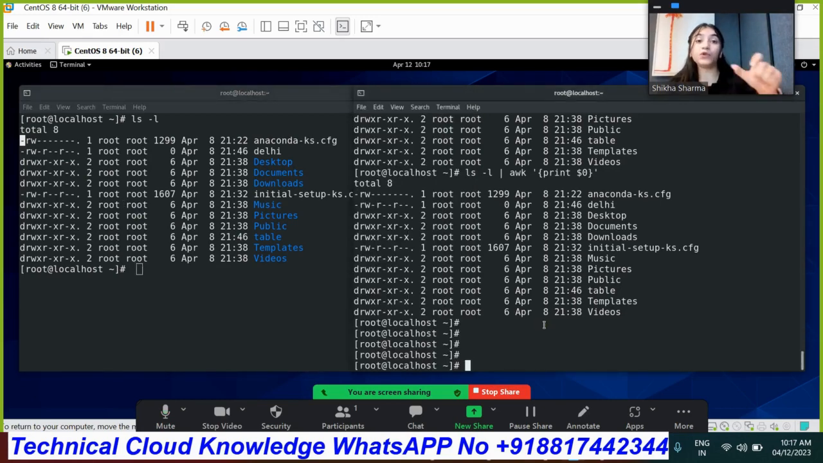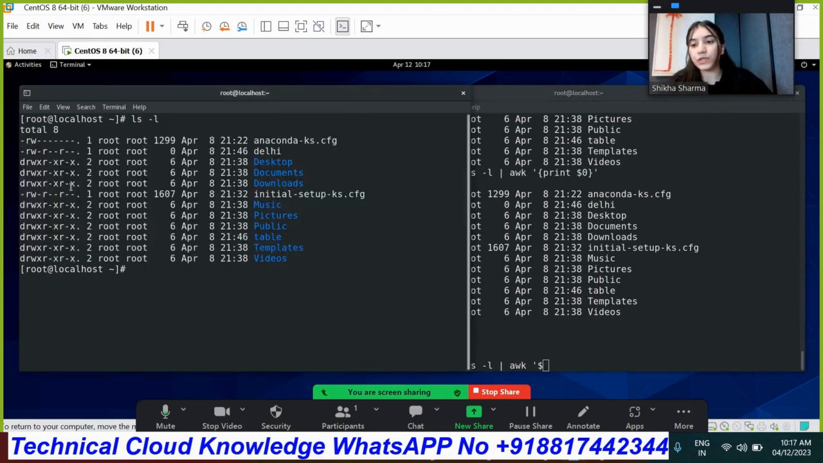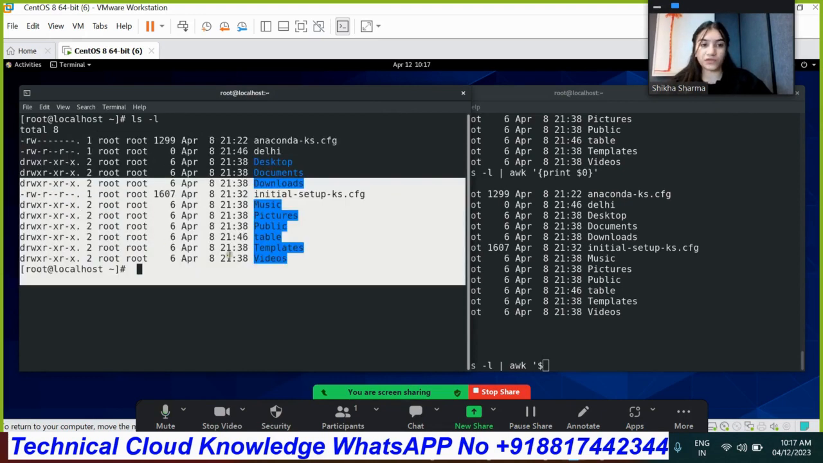We need to define the delimiter, the parameter should be defined. For that, write ls -l and then the awk command. You need to write the options. Under the inverted commas, you first define the field in which you want the content. So this one refers to the first field. As you can see, this permission field refers to the first field.